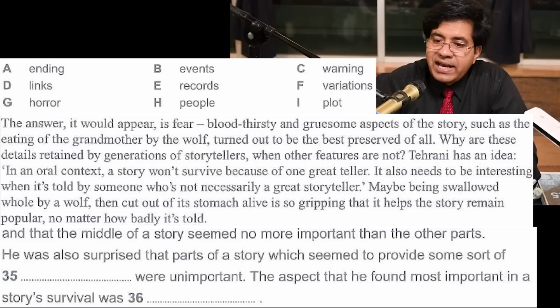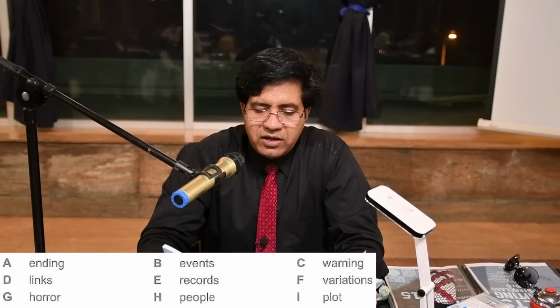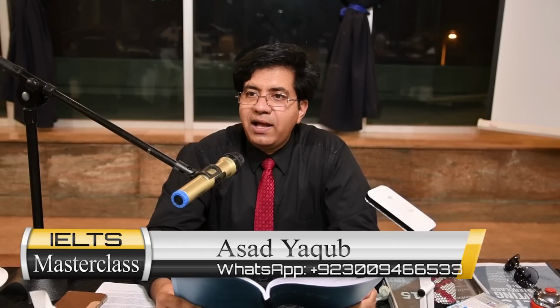So the correct answers: 32 is D for doctor, 33 F for fire, 34 B for boy, 35 C for cat, 36 G for God. Clear? All right.